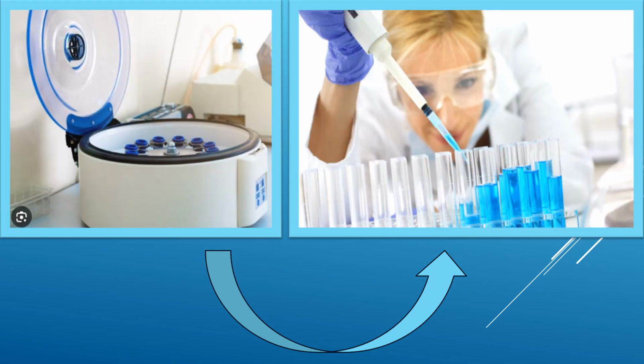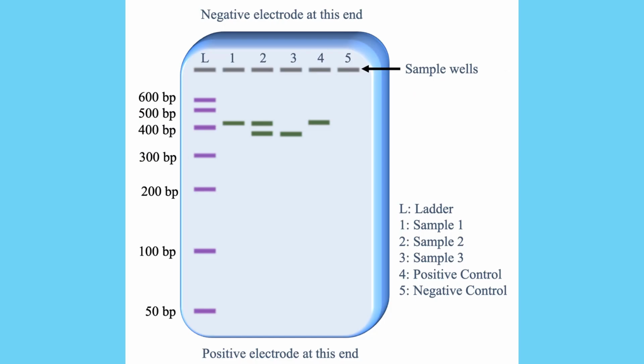Then the samples will be transferred to 1.5 ml tubes and centrifuged into pellets of cells. After these procedures, DNA will be extracted from the pellets, which includes lysing, precipitating, and ethanol washing the cell pellet. Finally, the DNA will be run through a gel electrophoresis test, where results will be analyzed to determine whether visible mutations occurred in the base pairs.